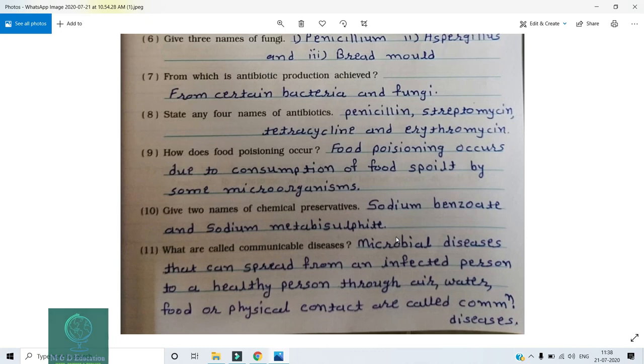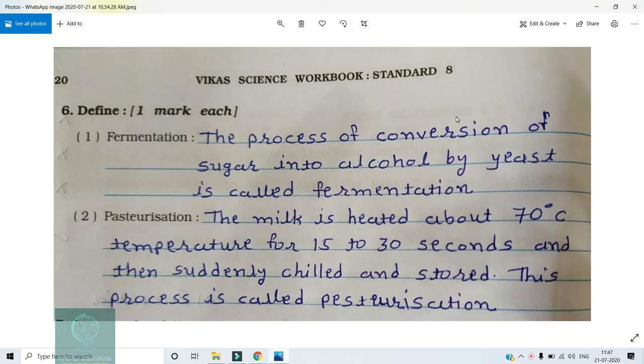What are called communicable diseases? Microbial diseases that can spread from an infected person to a healthy person through air, water, food, or physical contact are called communicable diseases. Now the definition, fermentation. The process of conversion of sugar into alcohol by yeast is called fermentation. Pasteurization: the milk is heated to about 70 degrees Celsius for 15 to 30 seconds and then suddenly chilled and stored. This process is called